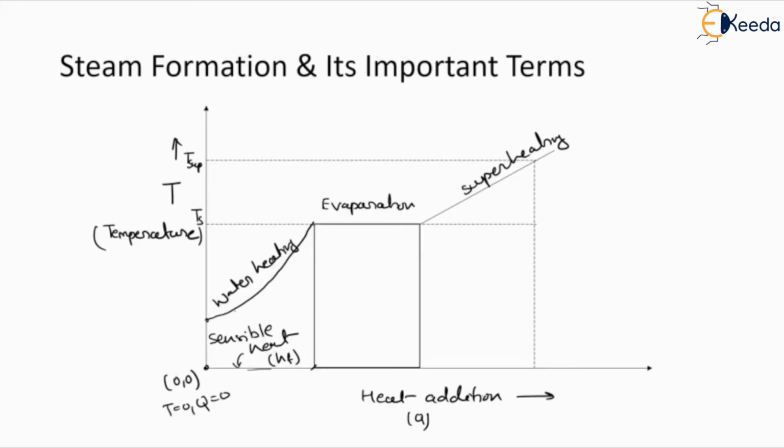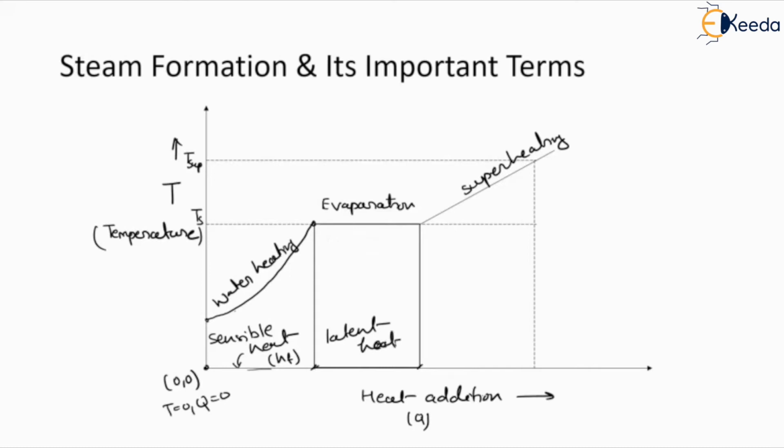Now, once it reaches the saturation temperature, it will start converting into steam. This mainly happens by the evaporation process, which converts the water into steam, with the help of latent heat of evaporation or latent heat of vaporization. This particular amount of heat is called the latent heat.